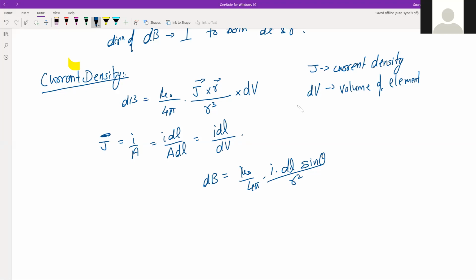So we said, okay, I dl is already there. If I divide it by dV and multiply it by dV, that is volume, then that is fine.